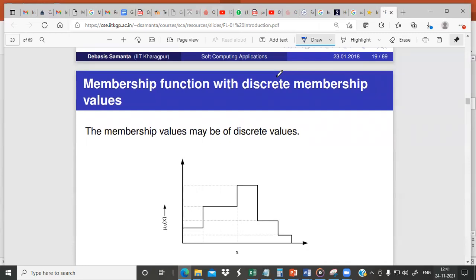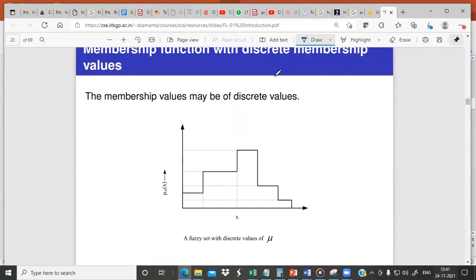The membership function can take either discrete values or continuous values. So this is an example of discrete values. If you number x as 0, 1, 2, 3, 4, 5, 6, 7, 8, 9, 10, for some values of x the membership values are the same. For 0, 1, and 2, the membership value is the same. Similarly, for 3, 4, and 5, the membership value is this.